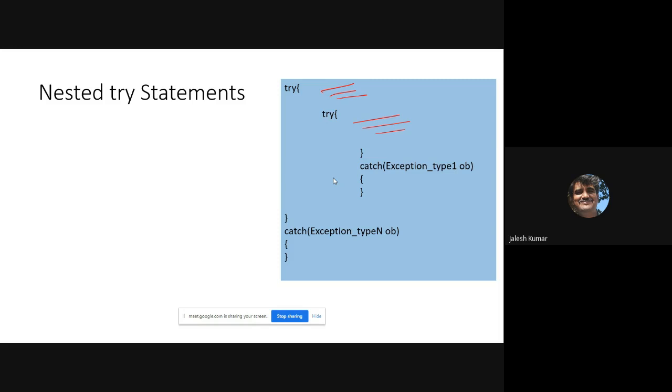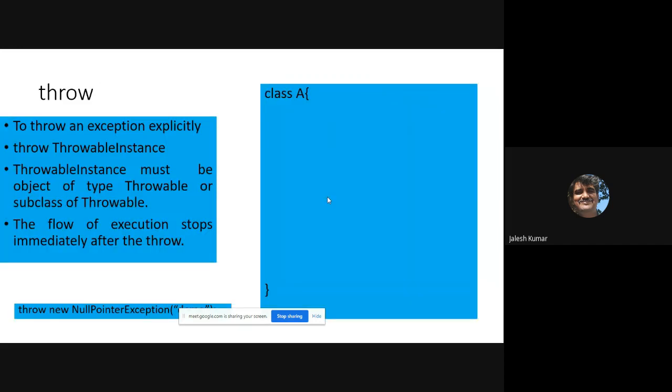Instead of that, at a specific part, this particular part the exception may come, and in this particular part the exception may come. If you are having that particular guess, then you use a nested try statement. Because try inside that, a small portion will catch. If it is not caught in this particular context, then it will be caught here, outside this try catch block. So, try catch outside that try catch. That's what a nested try statement is.